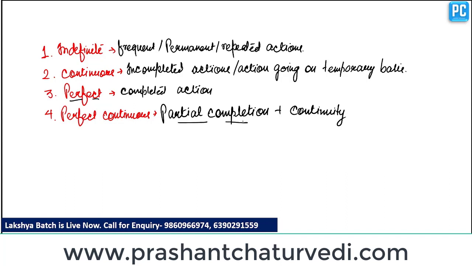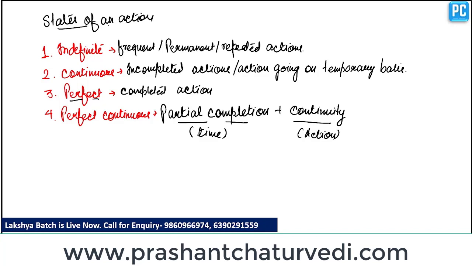Partial completion should be of time only. It can be a duration of time, it can be a starting point of an action, any kind of time. Clear? So the time should be showing partial completion of action, and the continuity should be of action. Clear? As I already told you. Clear? So there are 4 types of states of an action. So we can write here that states of an action are of 4 types.